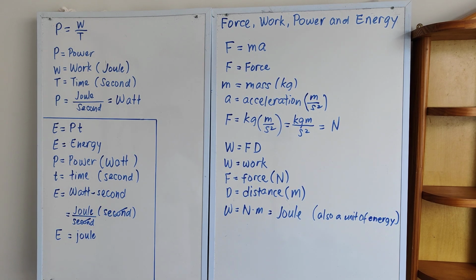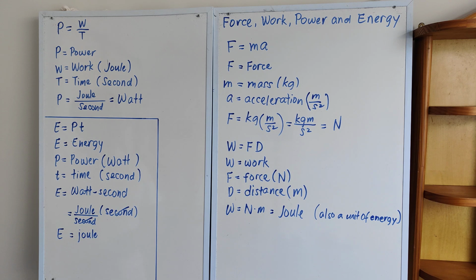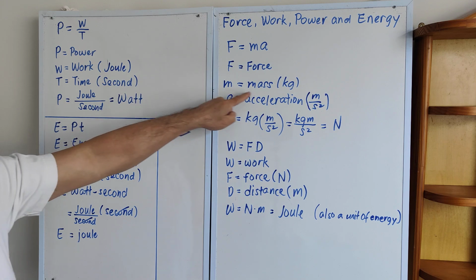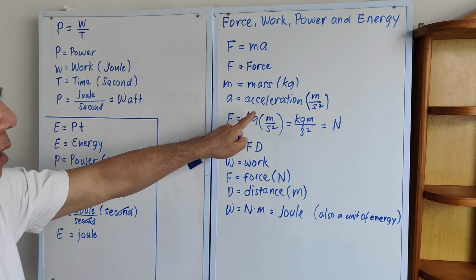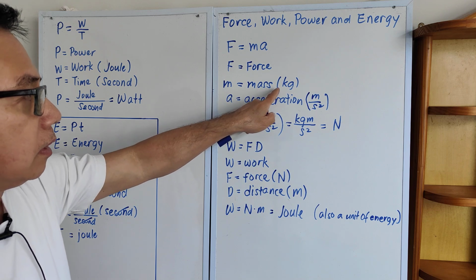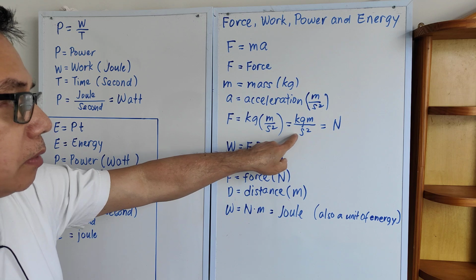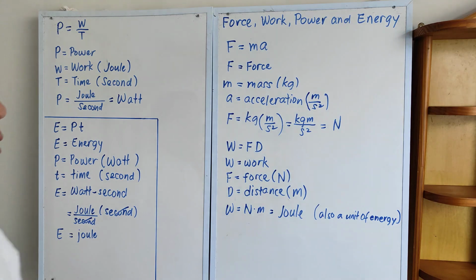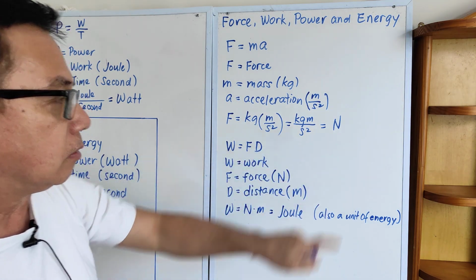I'd like to discuss the relationship between force, work, power, and energy. So force is equal to mass times acceleration, where mass is in kilograms and acceleration is in meters per second squared. Now, if you combine the units, kilograms times meters per second squared, the unit will be kilogram meters per second squared. Kilogram meters per second squared is also a Newton. So the unit of force is the Newton.